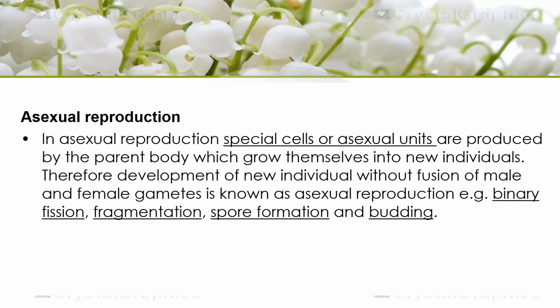So let's first discuss asexual reproduction. It is a type of reproduction in which specialized cells or asexual units are produced by the parent body, which grow themselves into new individuals. Therefore, development of a new individual without fusion of male and female gametes is known as asexual reproduction. So what is asexual reproduction? In which no fusion of gametes is involved. Okay, and the examples of asexual reproduction in organisms are binary fission, fragmentation, spore formation, and budding.